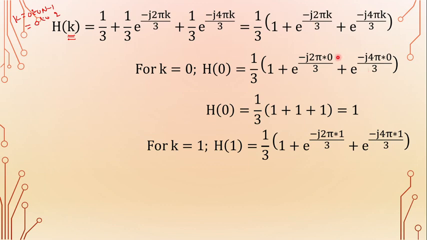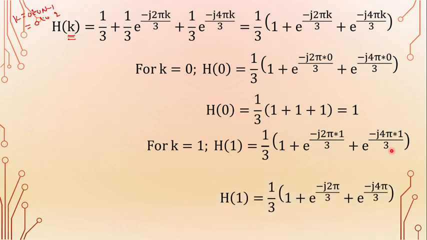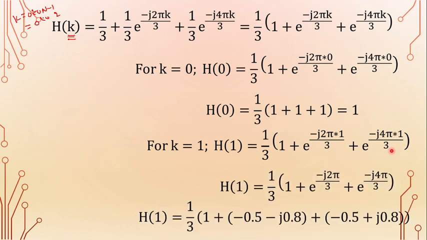Next substitute k equal to 1 into this equation. Then H of 1 is equal to 1 by 3 into 1 plus e power minus j 2 pi by 3 plus e power minus j 4 pi by 3, using Euler's identity. What is the Euler's identity? e power minus j theta is cos theta minus j sin theta. Using that Euler's identity, the value of e power minus j 2 pi by 3 is minus 0.5 minus j 0.8, and the value of e power minus j 4 pi by 3 is minus 0.5 plus j 0.8.